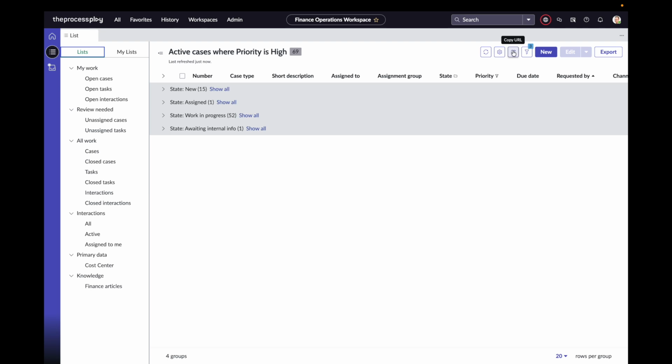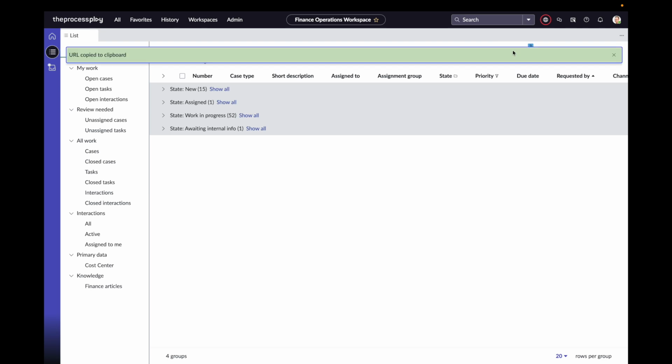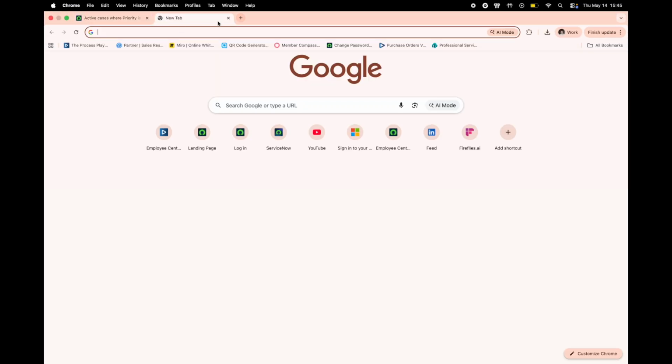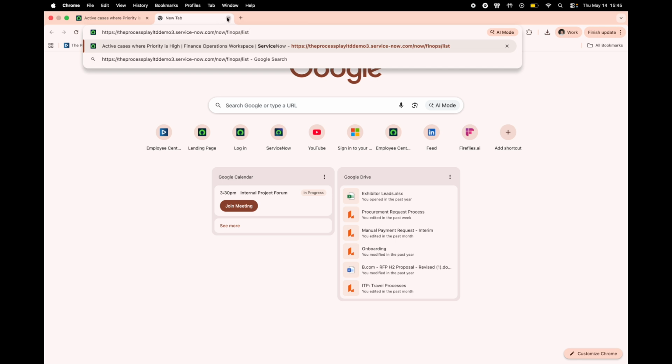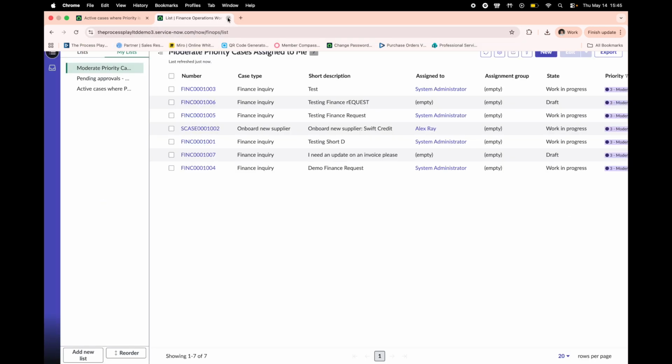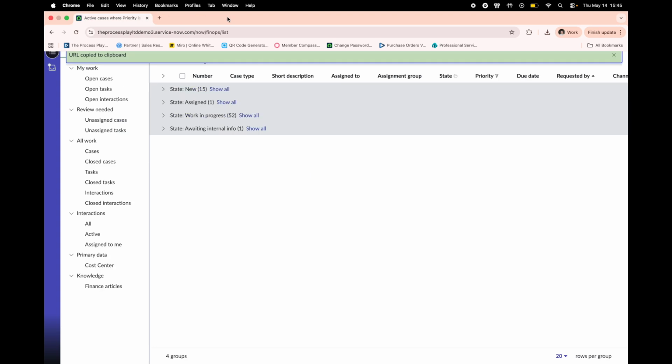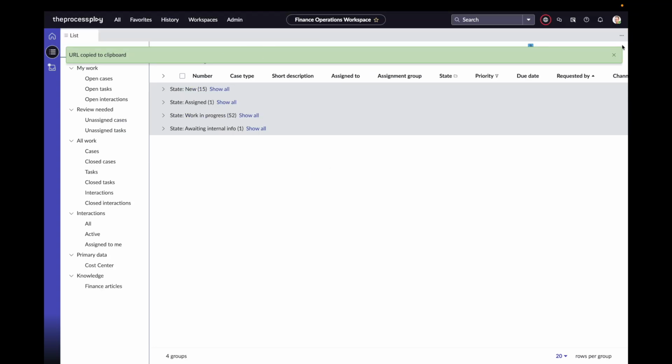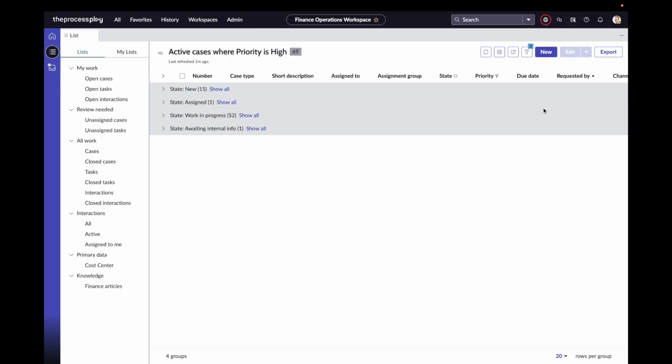You filter out a load of information and you say, I need you to look at this data and these specific records. All we need to do here is copy this URL. It gets added to the clipboard. And then we can add this link in, and it's going to take us exactly to where we were before. So we are able to share that out.